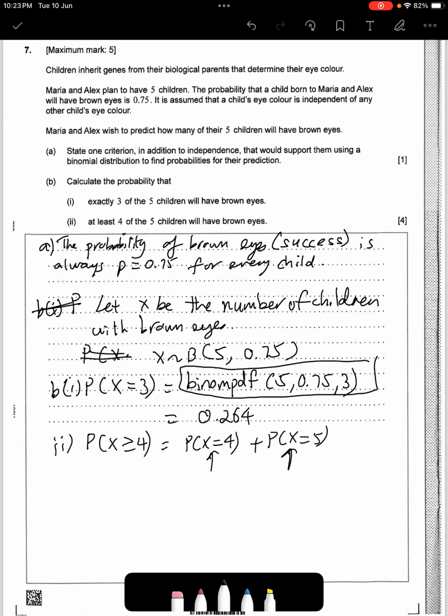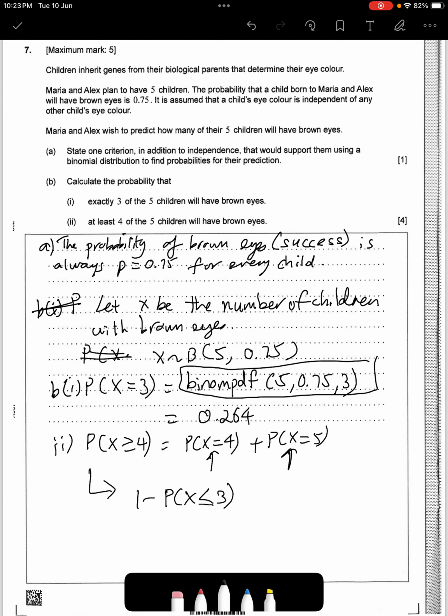Or what you could also do is take 1 minus the probability of x less than or equal to 3. The reason we do this is because the TI-84 doesn't allow you to do a binomcdf of 4 and 5.